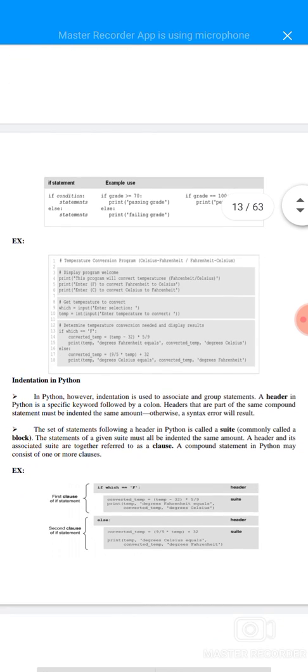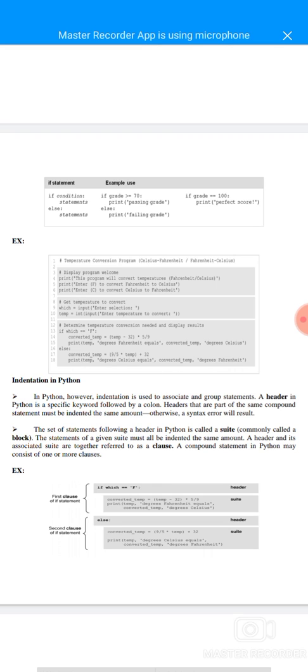For example, a temperature conversion program, Celsius to Fahrenheit and Fahrenheit to Celsius. First, display a program welcome: the program will convert temperature. Enter F to convert Fahrenheit to Celsius. Enter C to convert Celsius to Fahrenheit. Then get the temperature to convert: which equals input, enter a selection; temp equals int input, enter temperature to convert. Determine the temperature conversion needed and display results.